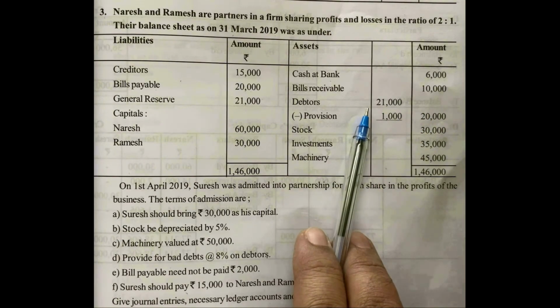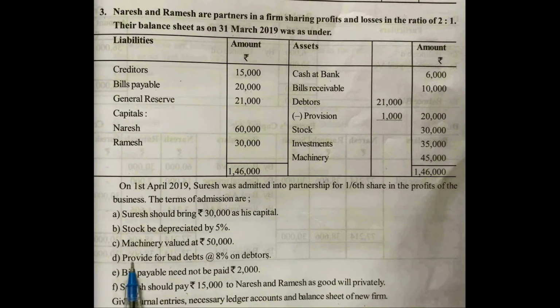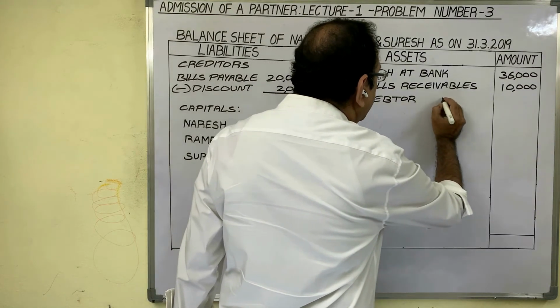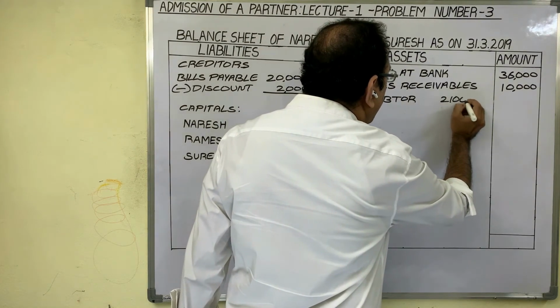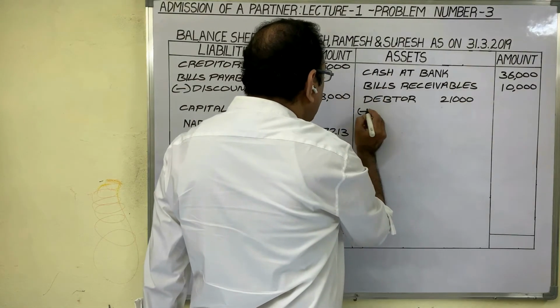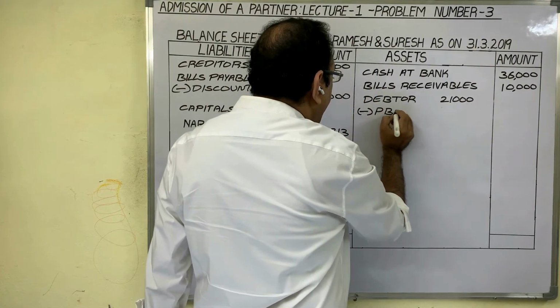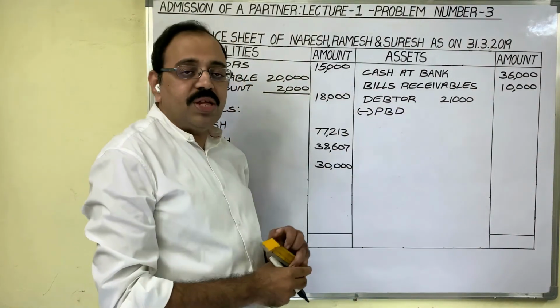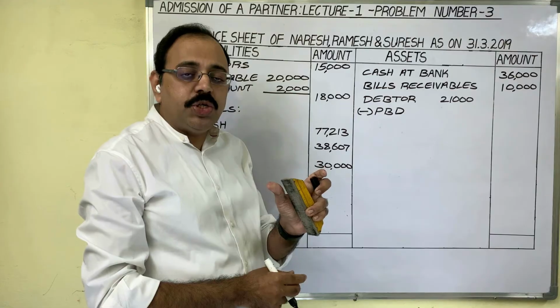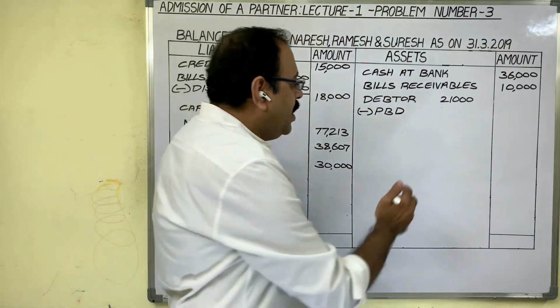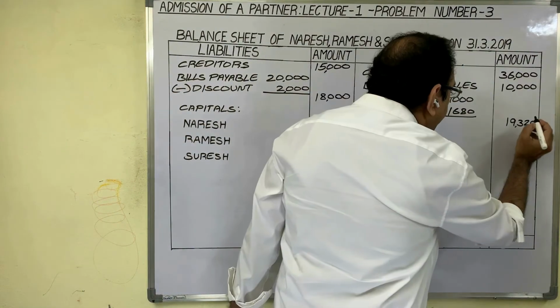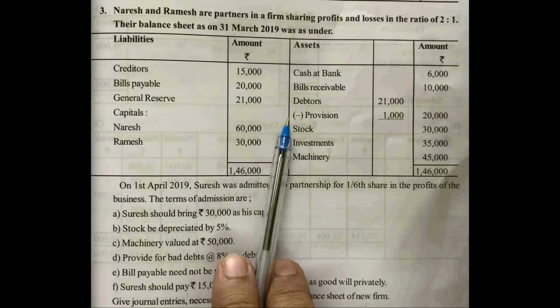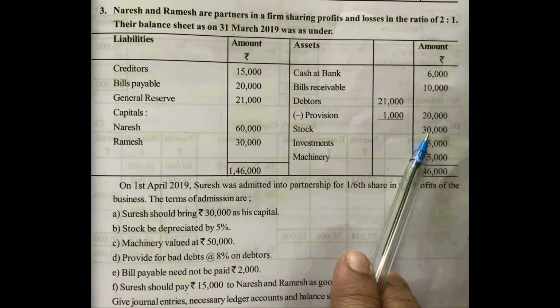And related with the debtors, adjustment number D: provide for bad debts at the rate of 8% on debtors is given. Debtors. As there is adjustment, show the amount in inner column minus provision for bad debts. In revaluation account, we have calculated 8% on 21,000 rupees now. Total PBD should be 1,680. That amount we have to deduct here. 19,320 rupees. Next one, stock 30,000 rupees.